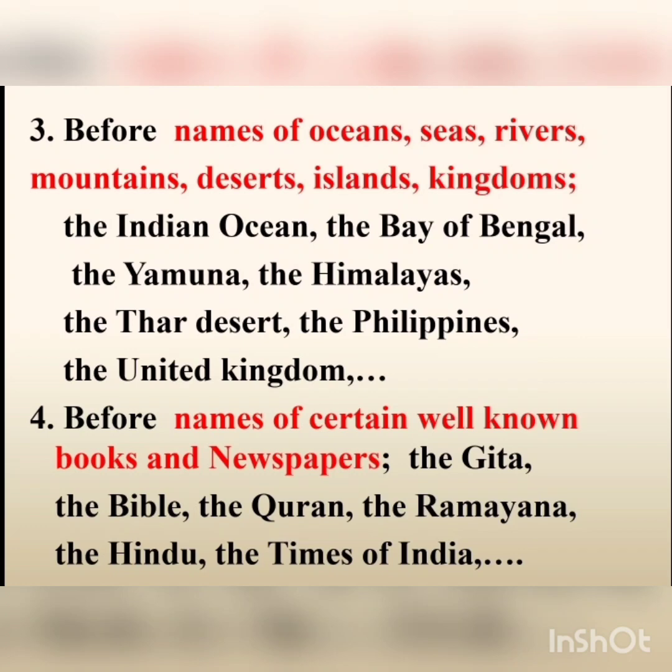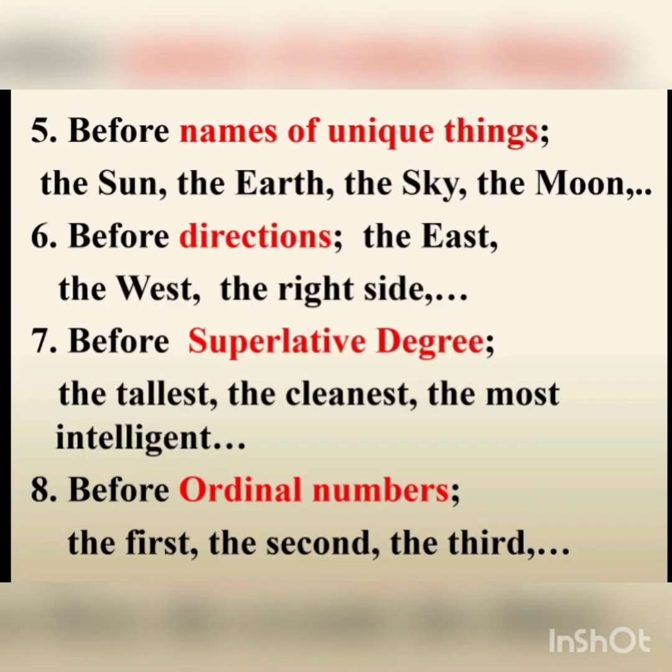Before names of certain well known books and newspapers, the Gita, the Bible, the Quran, the Ramayana, the Hindu, the Times of India. The is used before names of unique things, the sun, the earth, the sky, the moon, etc. Before directions, the east, the west, the right side, and so on.